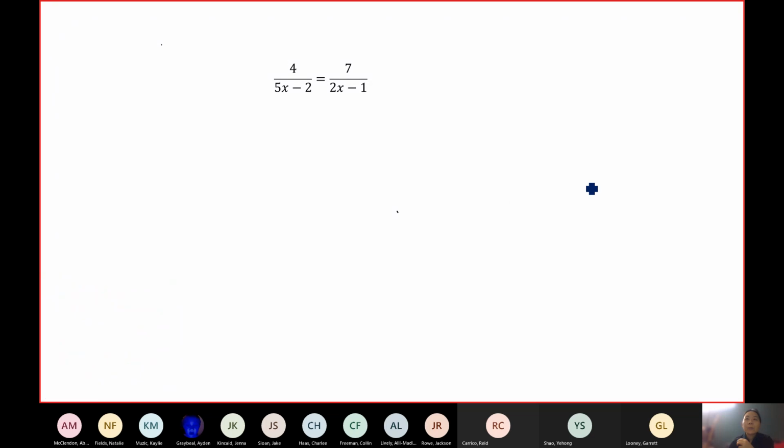Okay, so let me go over this. If you have a plus b, divided by 2, you can do a over 2 plus b over 2. Divide each of them by 2. But if I have 2 on the top and a plus b in the denominator, it's not equal to 2 over a plus 2 over b.